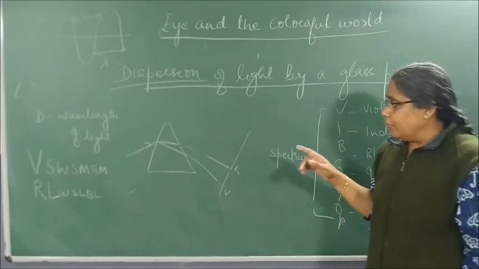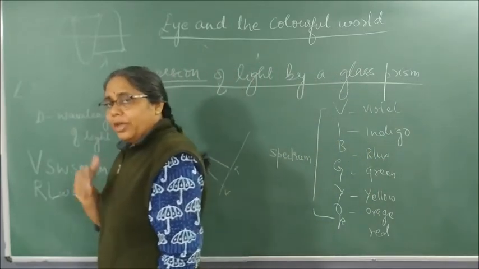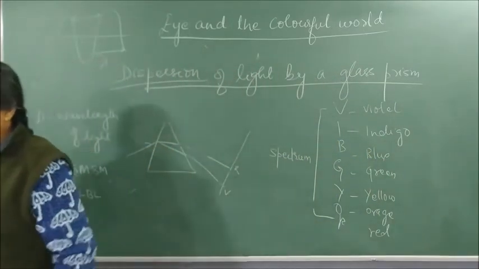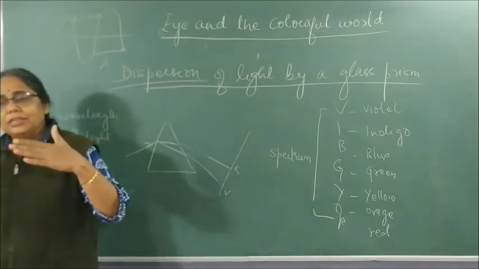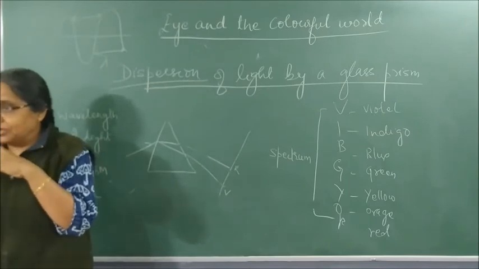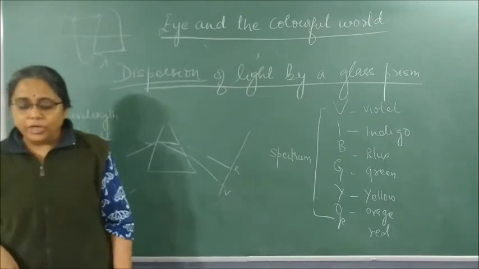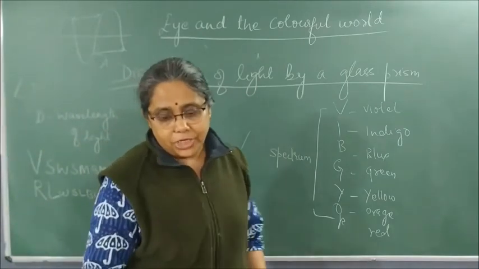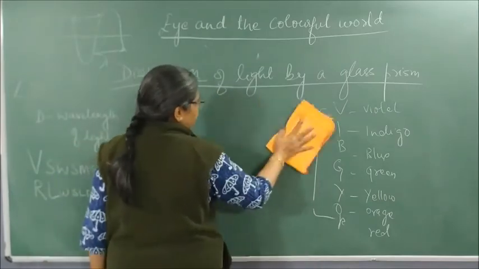Now when I know that white light is made up of 7 different colors, do I see 7 different colors every day? No. So the same logic works: if white light is made up of 7 different colors, if I mix 7 different colors, I will always get white light. So Newton did an experiment to prove that light is made up of 7 different colors.